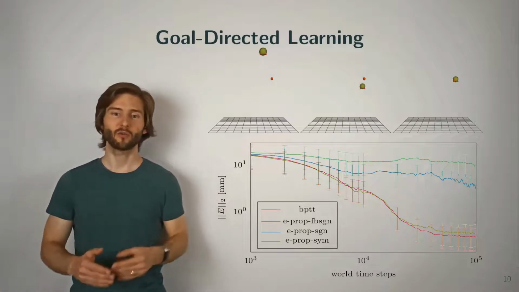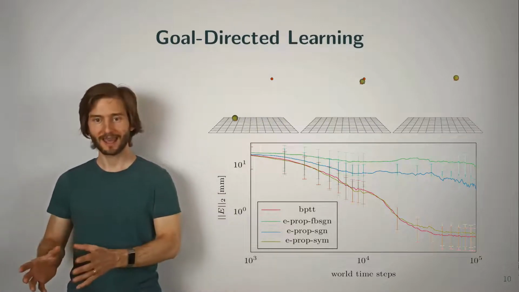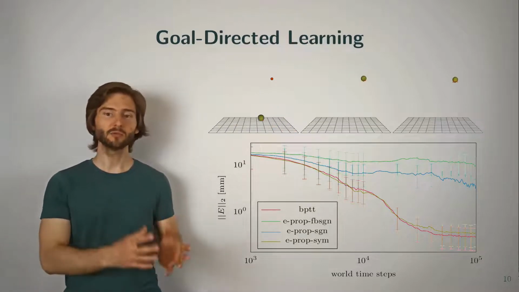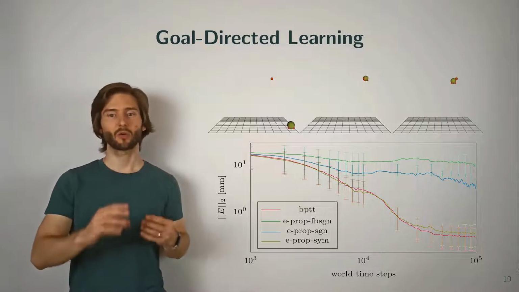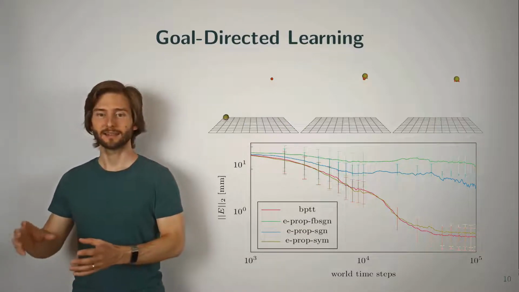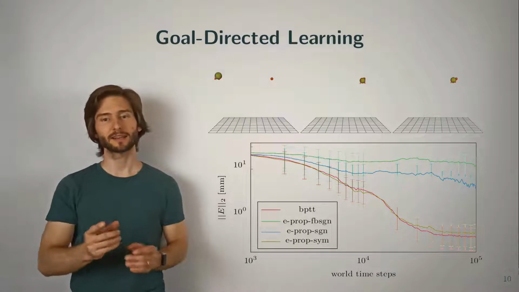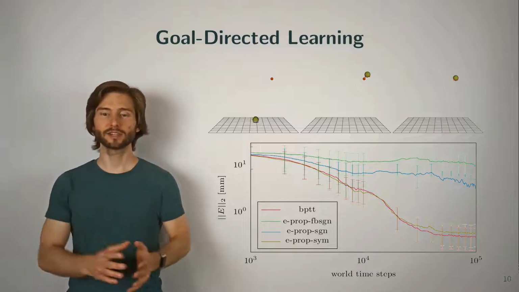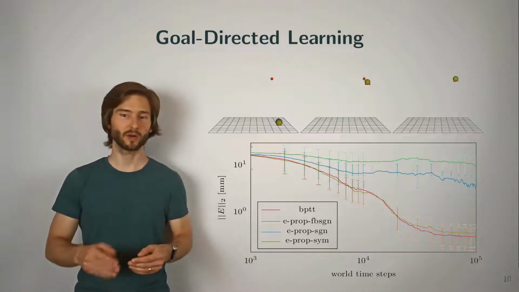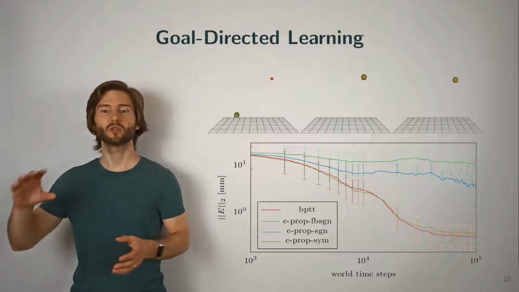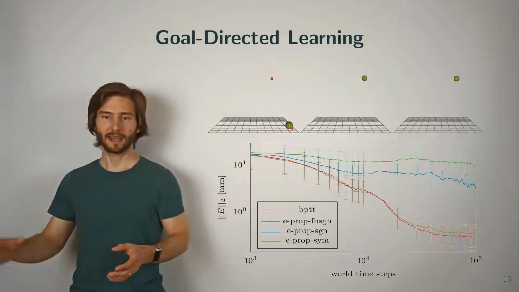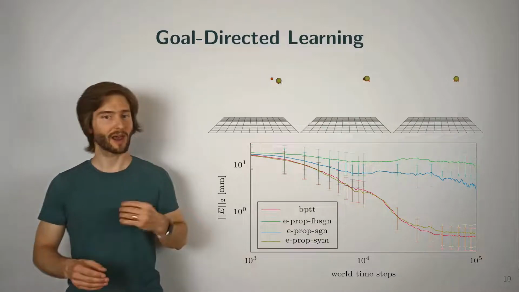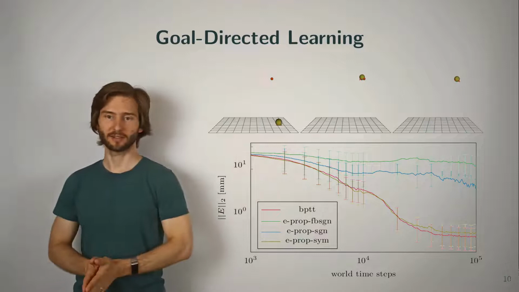Using eProp for inference together with eProp for training also allows us to train the rocket ball completely in an online fashion. Here we start with an untrained network, and through the eProp-based inference, the network tries to fly towards the target and thereby generates its own experience. Using eProp for training here allows us to perform a weight update in every dwell time step, and so over several thousand dwell time steps, the LSNN learns a sophisticated world model, which then allows it to fly toward the given target using the eProp inference.